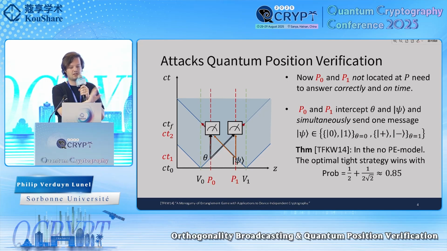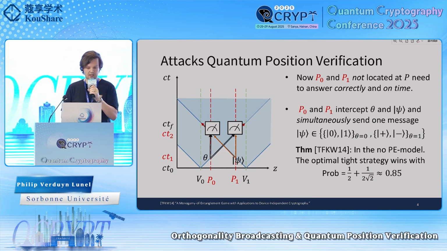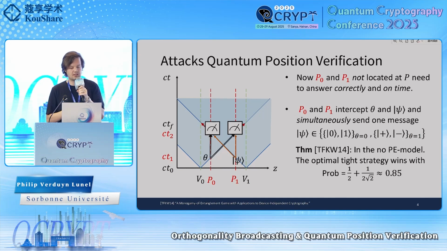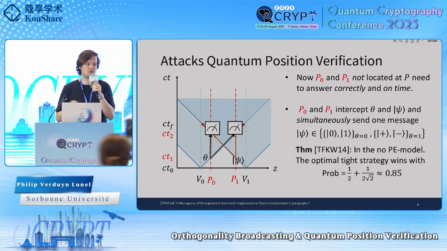There's a very interesting background when they do pre-share entanglement, but here we're considering the setting where they don't, which is still practically relevant because it's orders of magnitude easier to send quantum information than it is to store entanglement for a long time. So in 2014, it was shown by TFKW that in this no-PE model, this BB84 protocol can only be attacked with success probability 85%, so it could be considered secure.